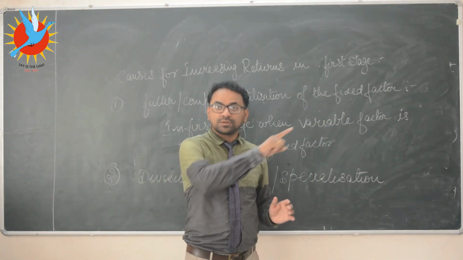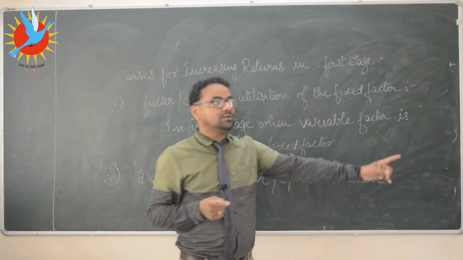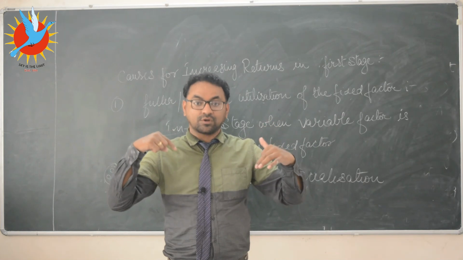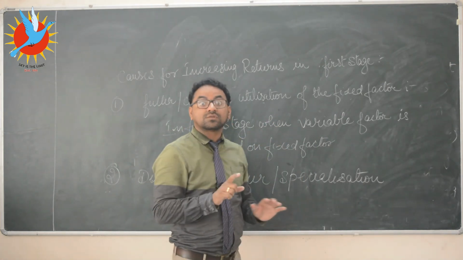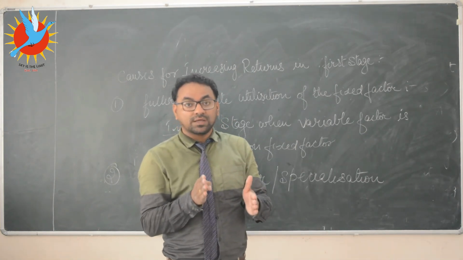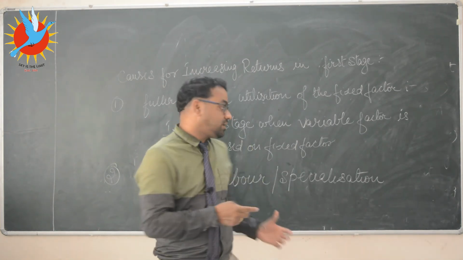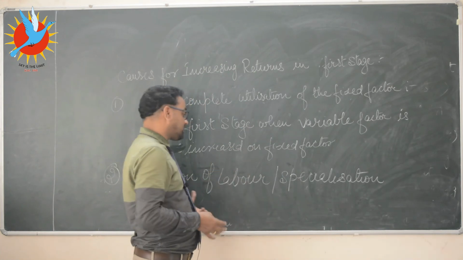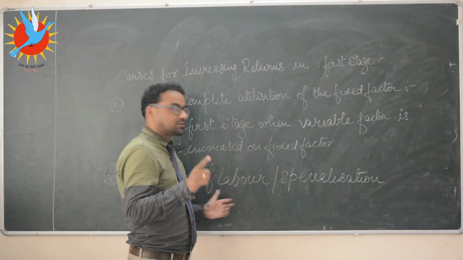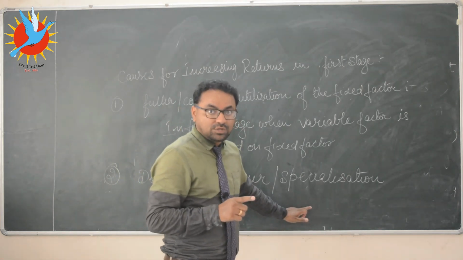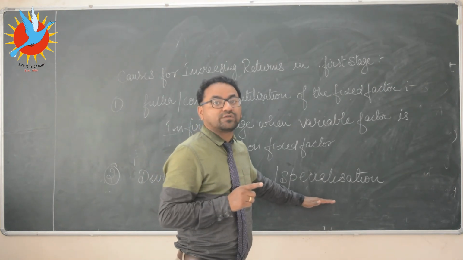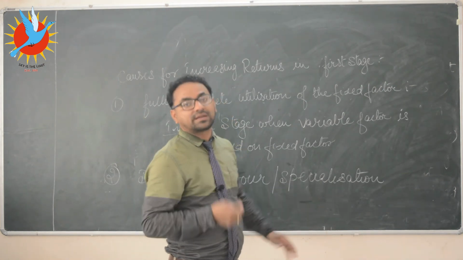If there is only 1 person in the whole shop, then he will run throughout the shop, because a large amount of work is given to the same person. So his efficiency will be less. Efficiency means doing a piece of work in less time. So when additional labor is added, work gets divided. So a particular person gets a particular piece of work, so his efficiency will increase. That is why the benefits of specialization will be reaped.